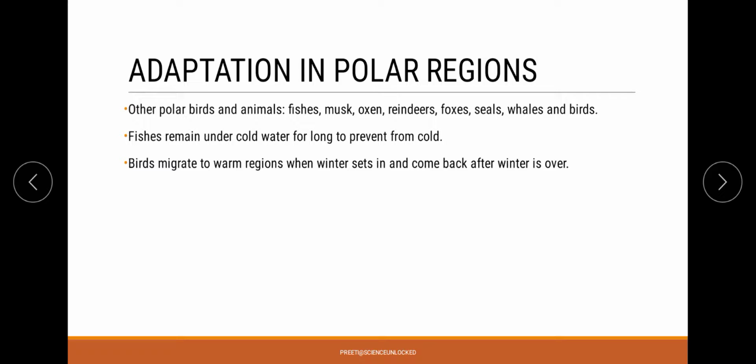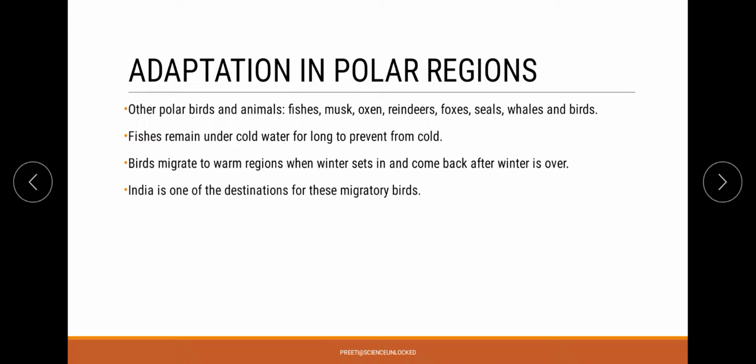On the other hand, these particular regions have migratory birds, the birds which migrate from warmer regions so that they can maintain their overall body temperature.